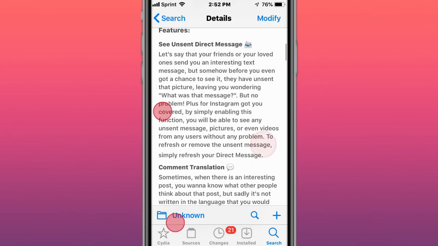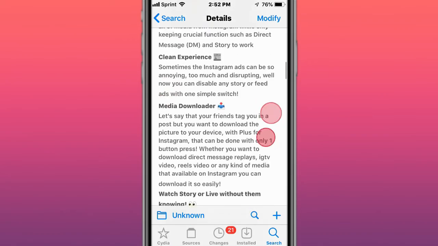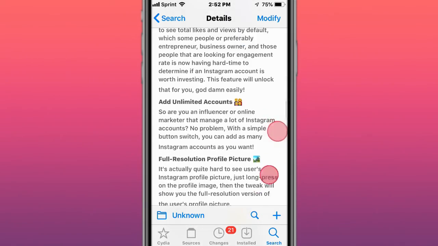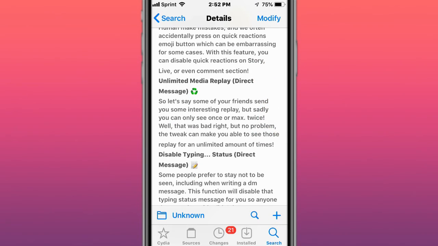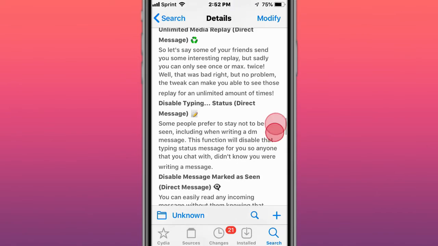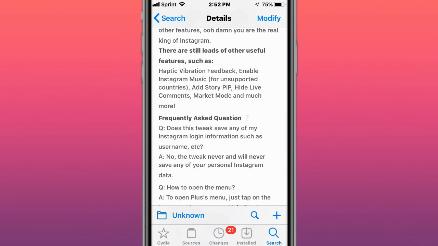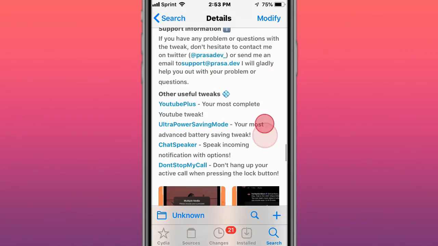So you get these features. I'm gonna scroll down. You guys read the features. You can read the description below them to see exactly what they do. So pretty cool. The thing about these tweaks, like Rhino and this tweak right here, which is Plus for Instagram, is that they get updated, so they support the latest Instagram versions. While I use Instagram Plus, and that has been updated for probably over a year.